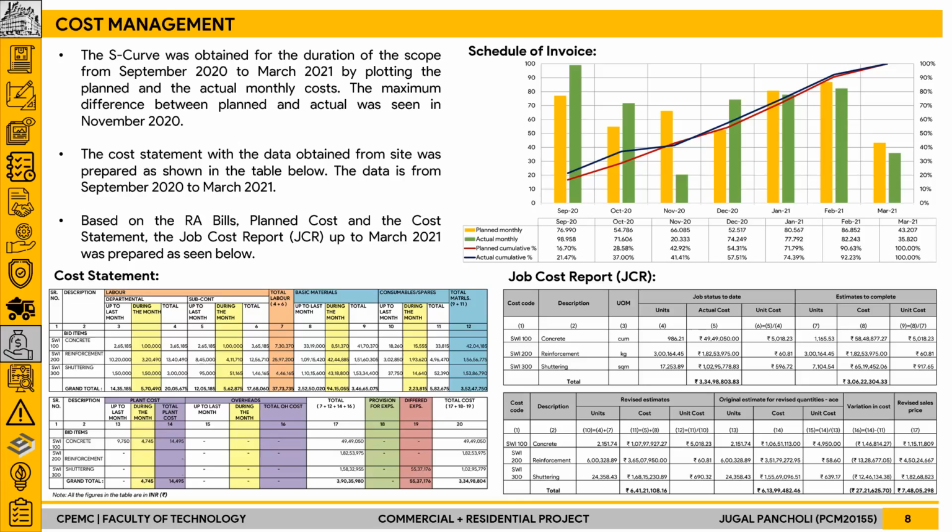Then for the cost statement, various arrivals, plant cost, and other accounting data were referred to, and the labor cost, basic material cost, plant and machinery cost for various activities like concrete, reinforcement, and shuttering were listed, and the cost statement was prepared. After that, a JCR, job cost report, was prepared in which the variation cost for concreting, reinforcement, and shuttering was calculated.